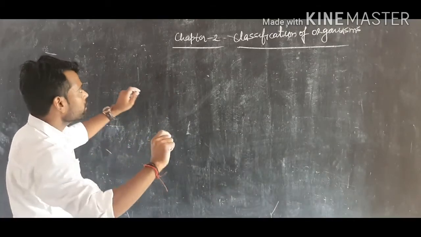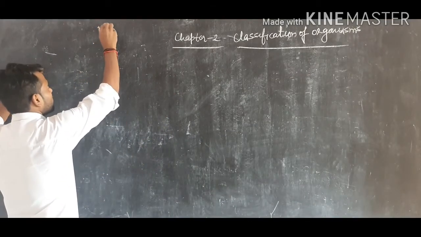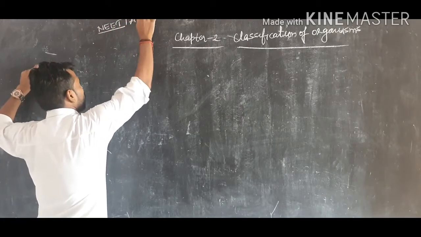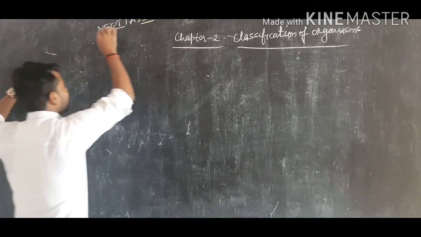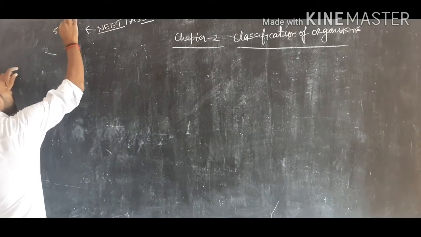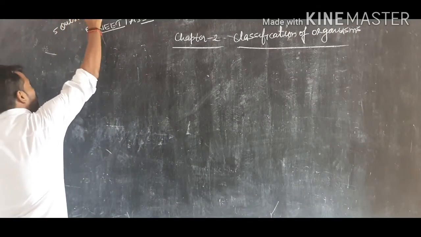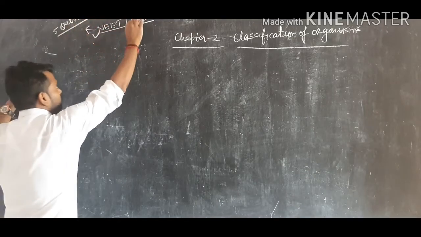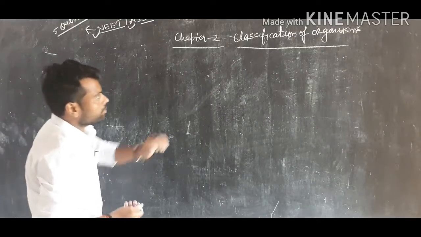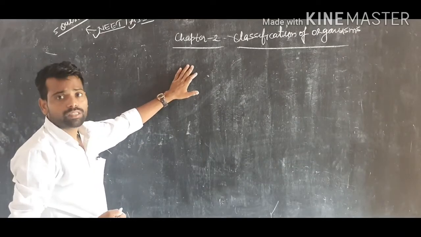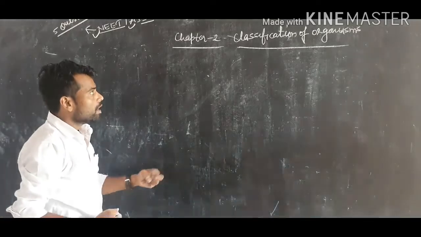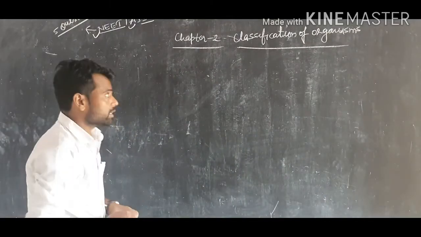It is an important chapter for those students who are aspirants for the NEET and AIIMS exams. Why do we say it is an important chapter? Because this chapter carries about 5 questions each year in NEET and AIIMS. So this chapter is very important. It brings the information about how the organisms were classified.